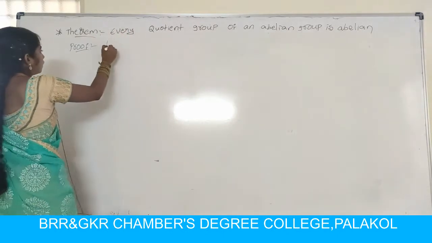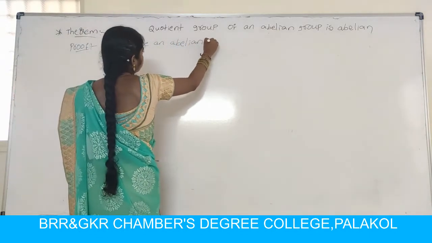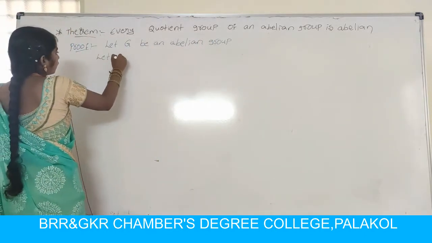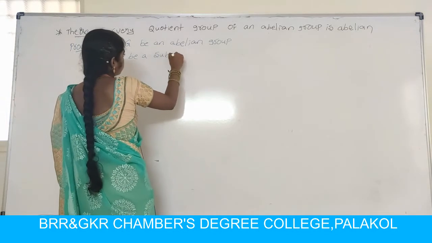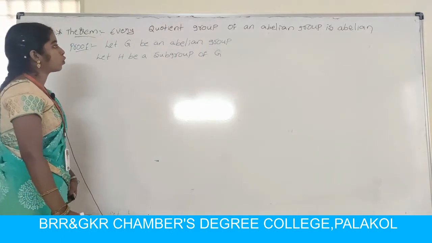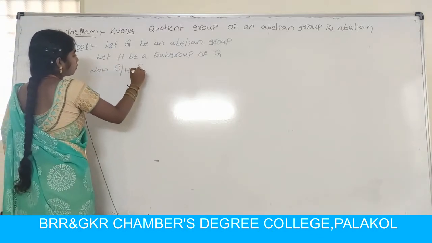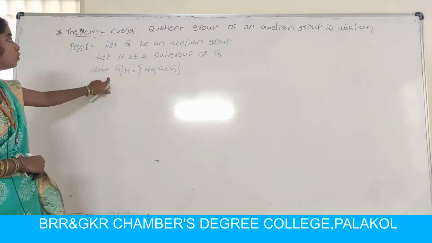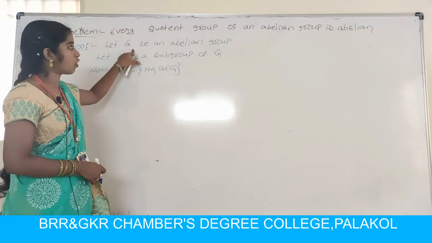Let G be an abelian group, and let H be a subgroup of G. We have to prove that the quotient group is abelian. Consider the quotient group G by H, equal to the set of HA where A belongs to G. We know that G is abelian means AB equals BA, the commutative law.